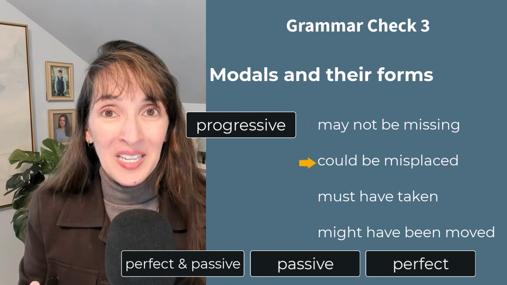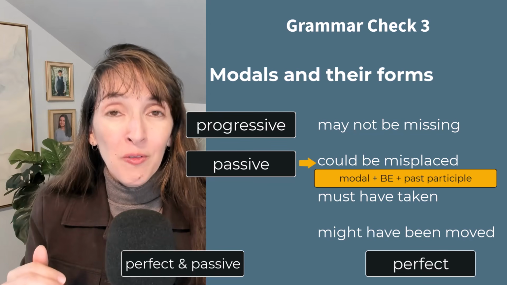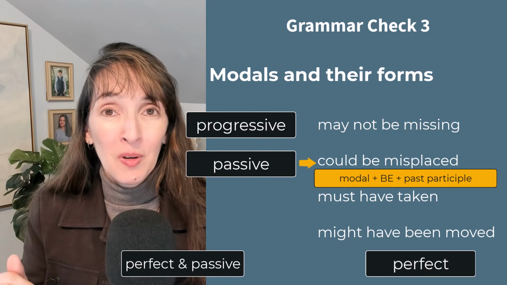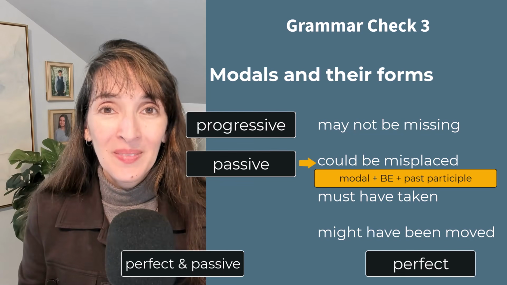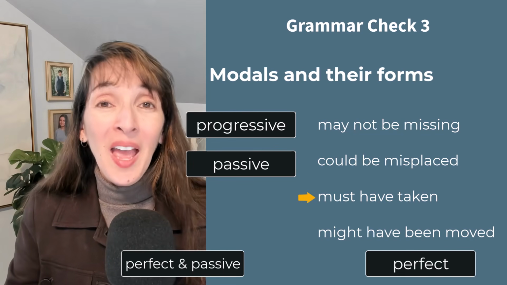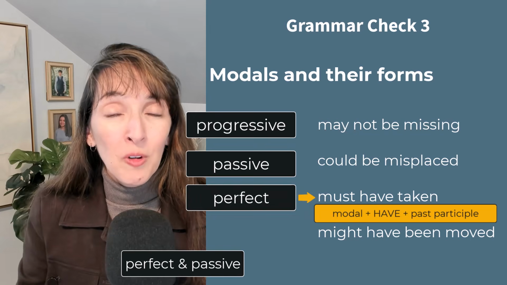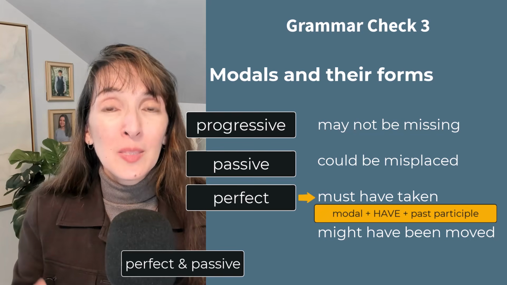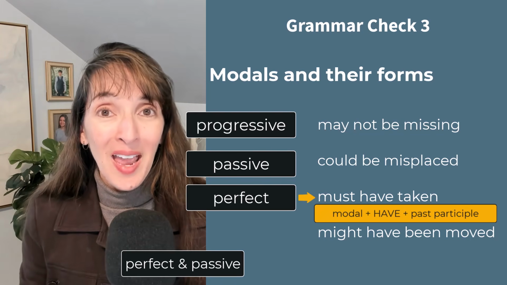Could be misplaced. This is passive. So we have a modal verb plus be plus the past participle. For a regular verb, that's the ed ending. Must have taken. This is a perfect form. We have a modal verb plus have plus the past participle. This perfect modal allows us to refer to the past, a past action.